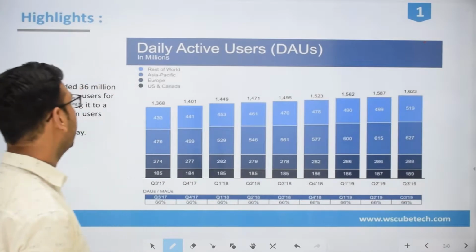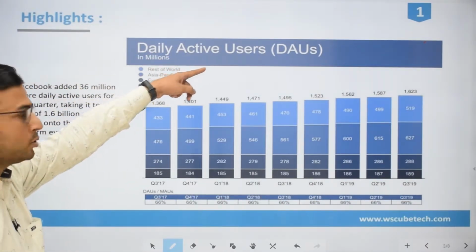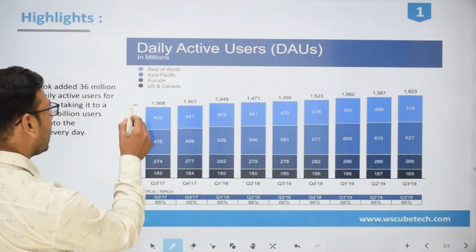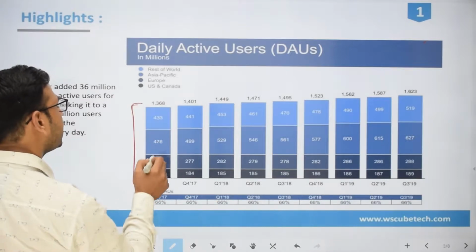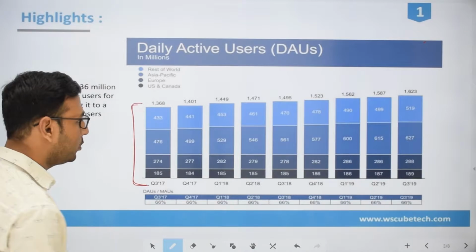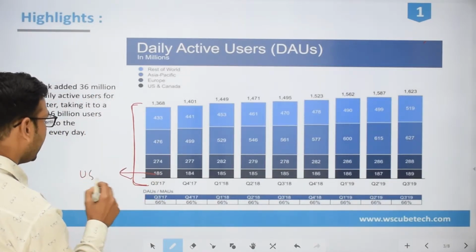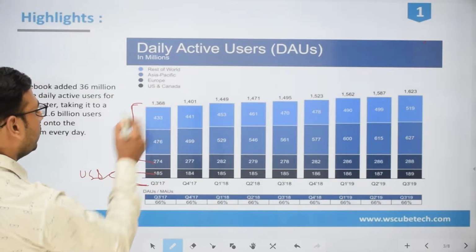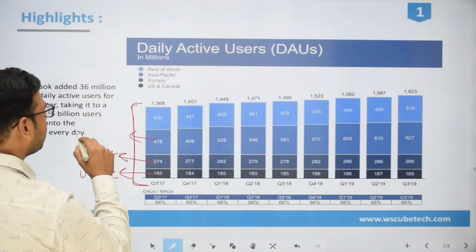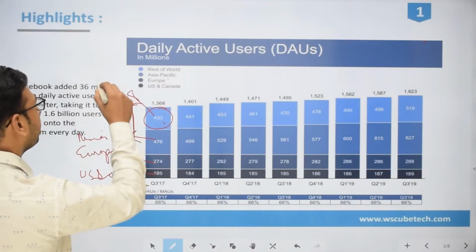If you see over here, the first highlight that I'm going to present to you is daily active users, right? This is a graph of daily active users on the Facebook platform. And if you see the color contrast over here, this is a geographical division, right? The lower one is for US and Canada. The second one is for Europe. The third one is for Asia and Pacific. And the lightest color, the light blue color, is for the rest of the world.